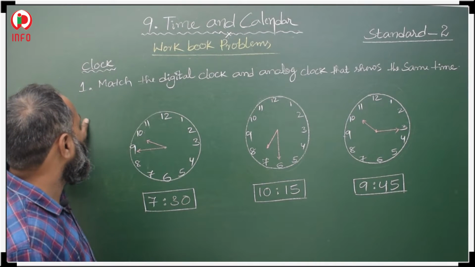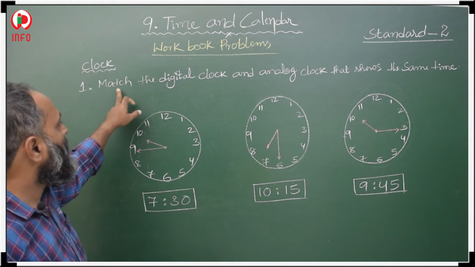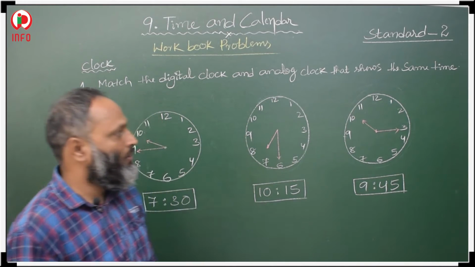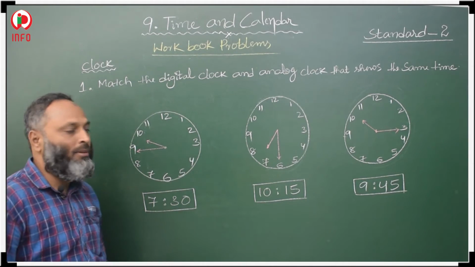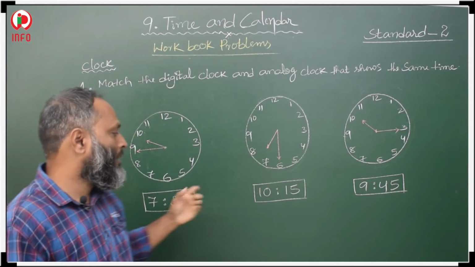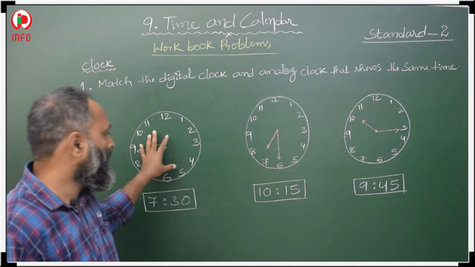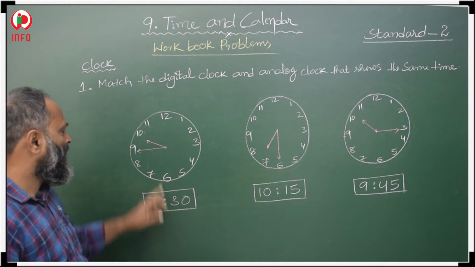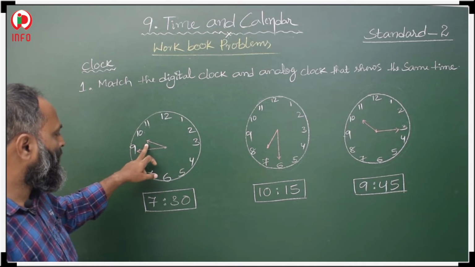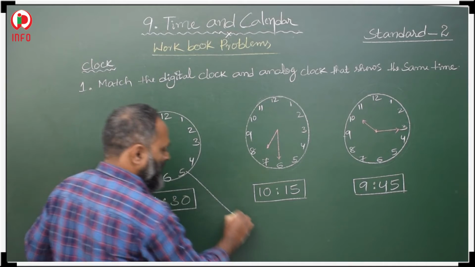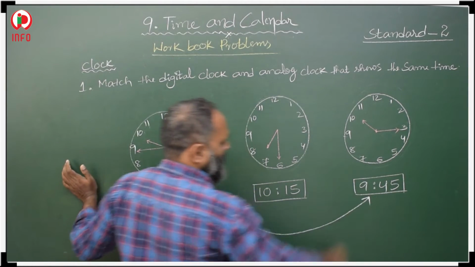Now, next question, clock. Match the digital clock and analog clock that shows the same time. These are the digital clocks, these are analog clocks. Here 3 digital clocks and 3 analog clocks are given. So, we have to match with the time. Here this is 9:45. Where is 9:45? We have to match this with 9:45.